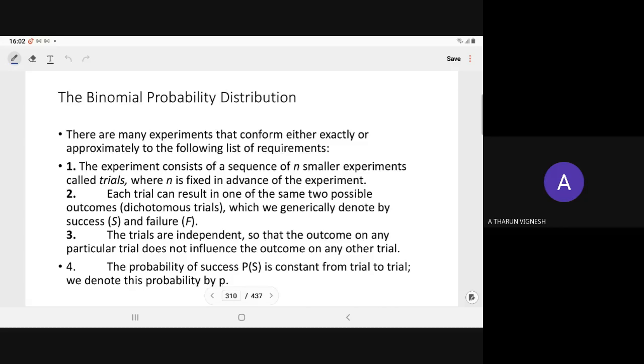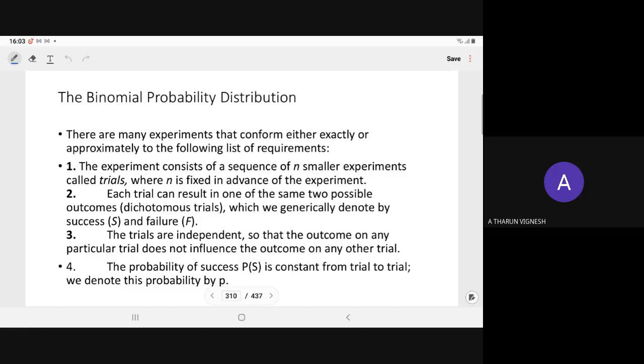Second, each trial can result in one of two possible outcomes, which we term success and failure. We denote them by capital S and capital F. That means each trial should be Bernoulli in nature. Last time I gave you the idea about the Bernoulli trial. A Bernoulli trial means a random experiment in which we have only two possible outcomes.